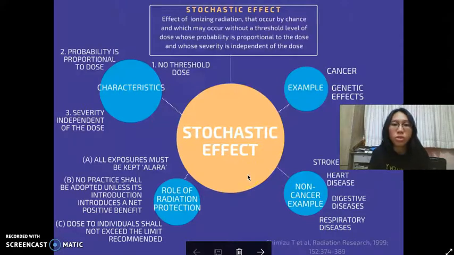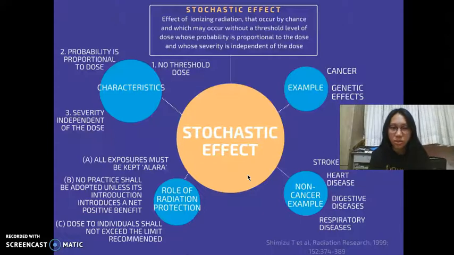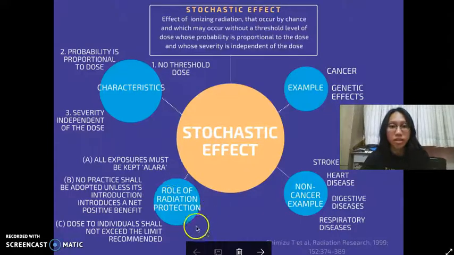So, how do we minimize the occurrence of stochastic effect? This is where the role of radiation protection comes in. The aim of radiation protection is to prevent harmful deterministic effects and to limit the occurrence of stochastic effect. The present system of radiation protection is based on these three important principles.